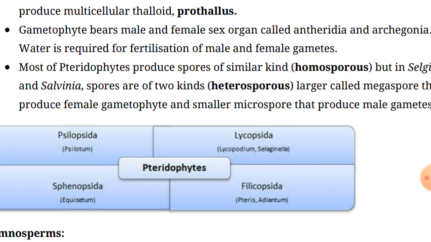atmospheric nitrogen, means it is capable of converting atmospheric nitrogen to nitrate, right? So it is also known as Anabaena azollae, right? And it is cultured in the paddy field for nitrogen fixation by the bacterium, so it is utilized as a biofertilizer, means this Azolla can be very useful for paddy culturing, in which it acts like a